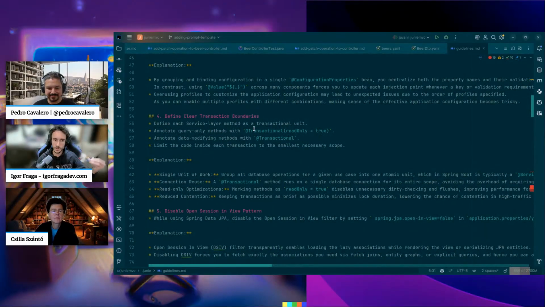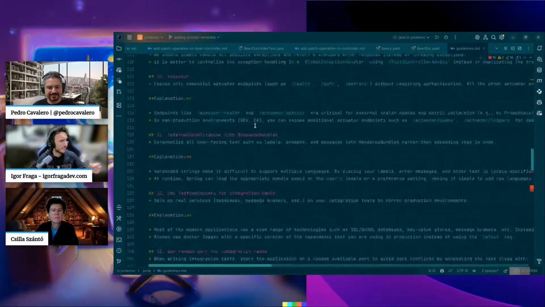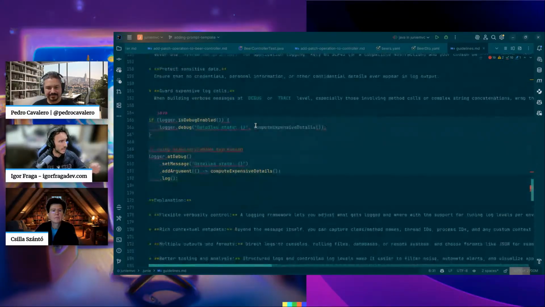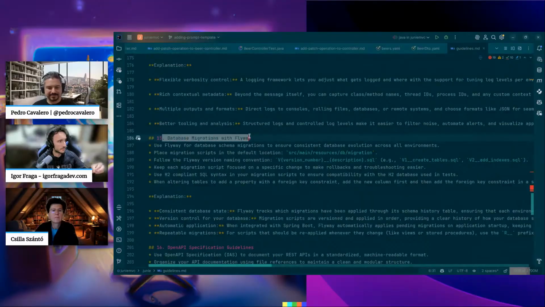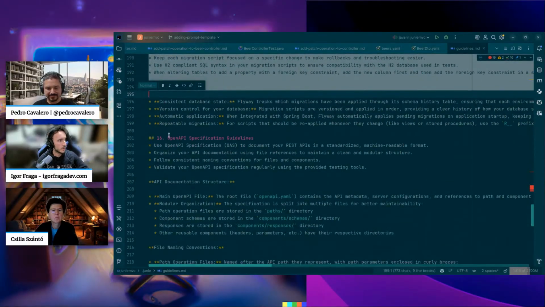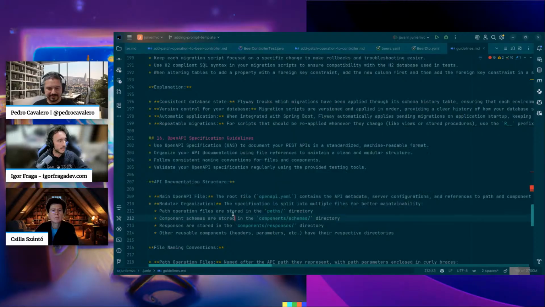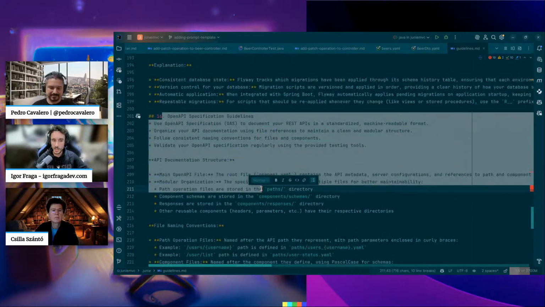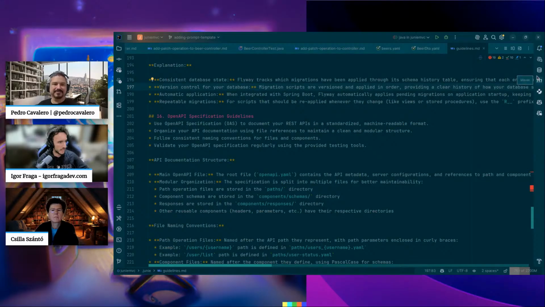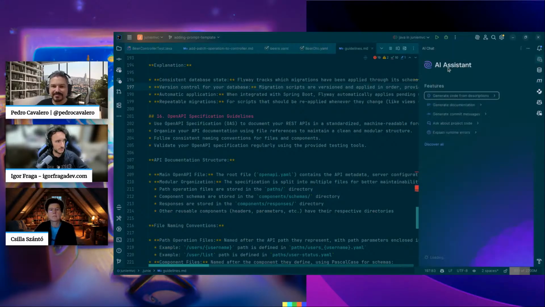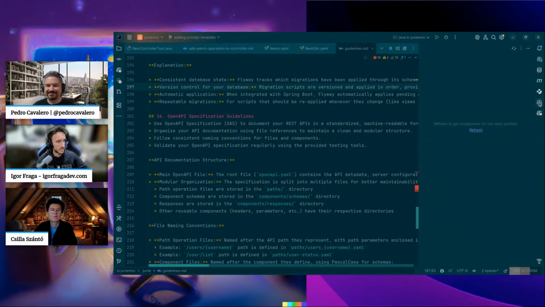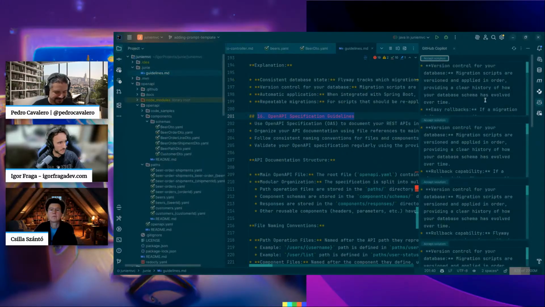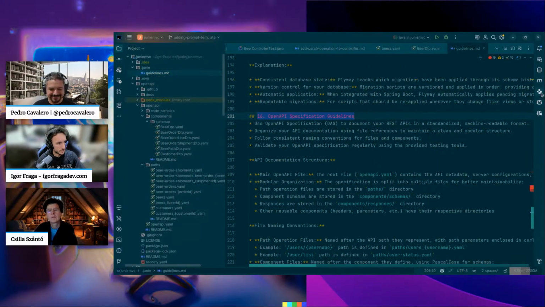And from the original document here, I've added some details regarding database migrations with Flyway, and the Open API specification guidelines. Where did I get that? I used the AI chat from JetBrains, but it has logged out. I don't know why, but that's what happens when you do it live. So let's just show here. What's Juni, come on here.